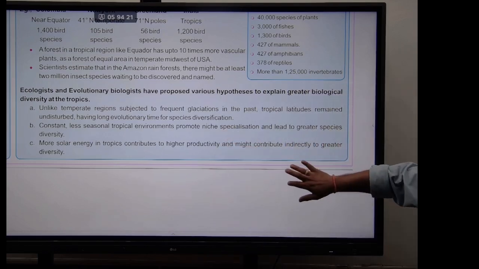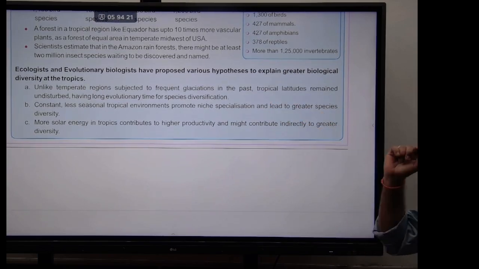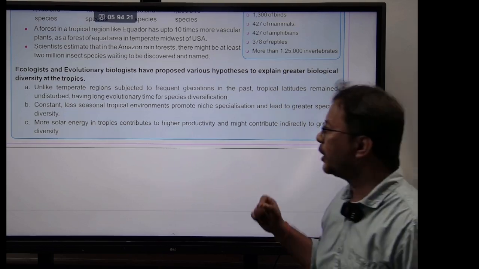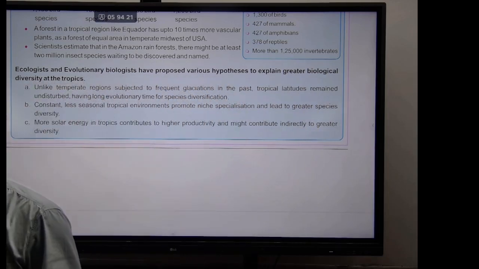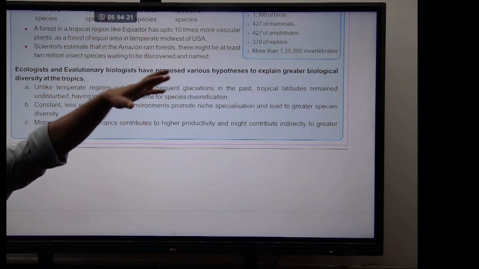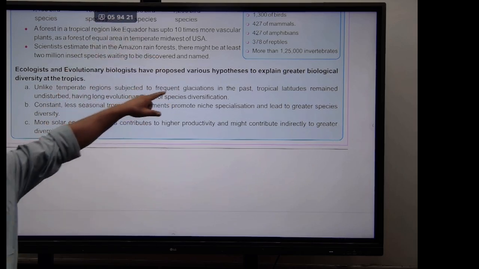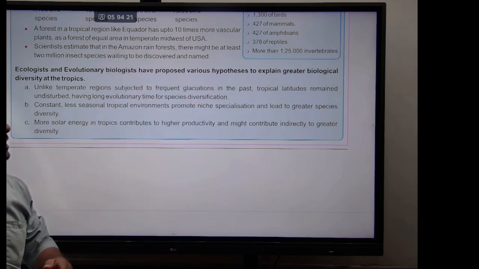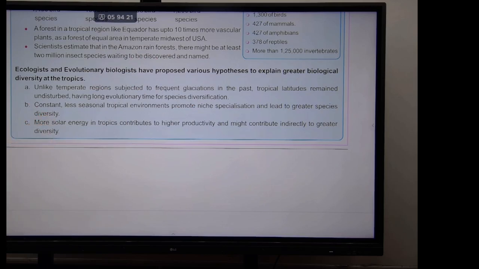First one, unlike temperate regions, which are subjected to frequent glaciations in the past, tropical latitudes remained undisturbed. Temperate regions continuously go through cycles of glaciation, with temperature continuously dropping. But in the tropical regions, they were undisturbed. They had enough time for species to evolve. Speciation has enough time here. More and more species evolved as the temperature was constant.